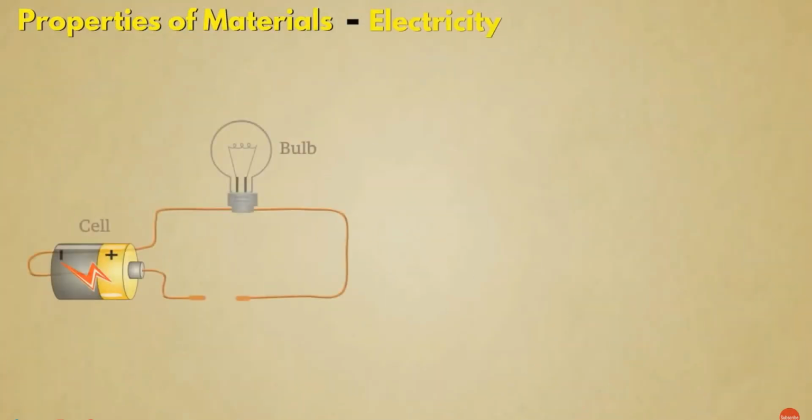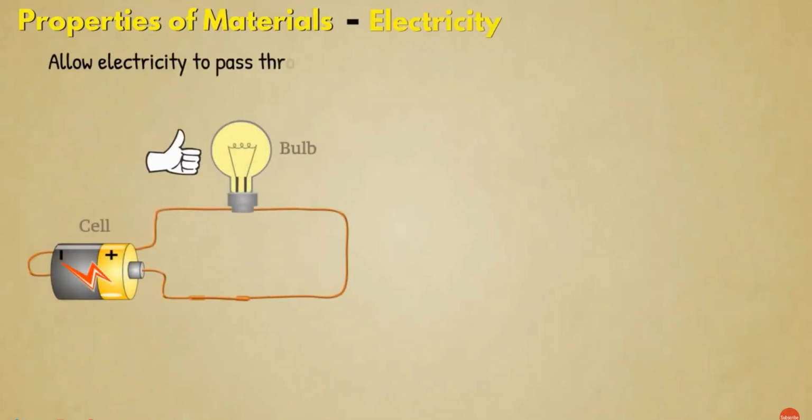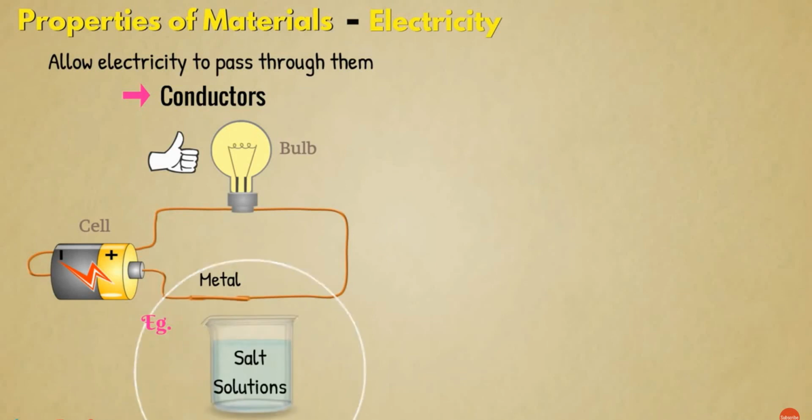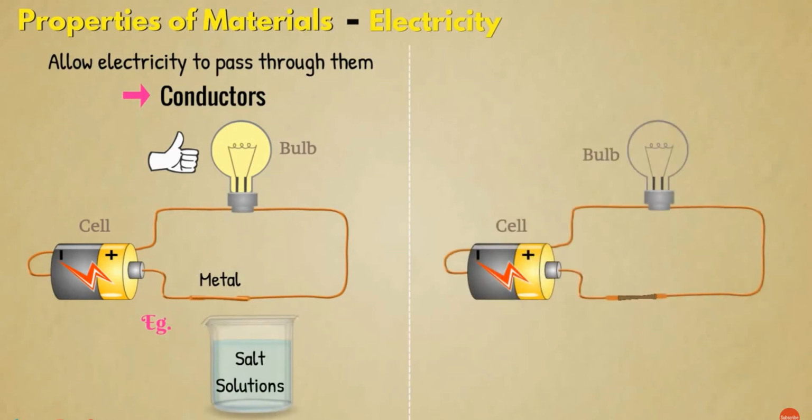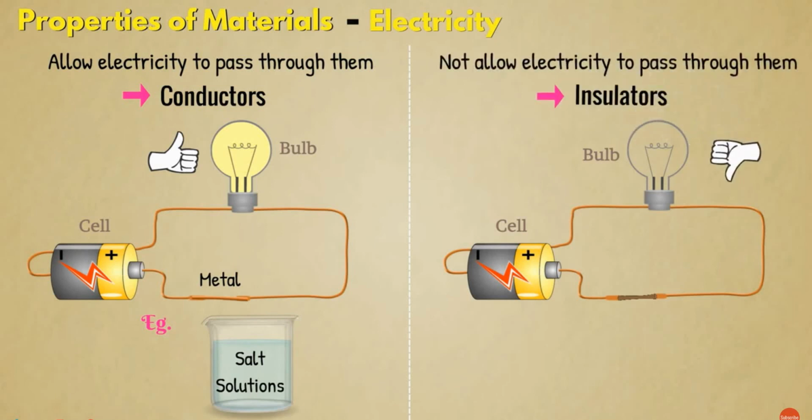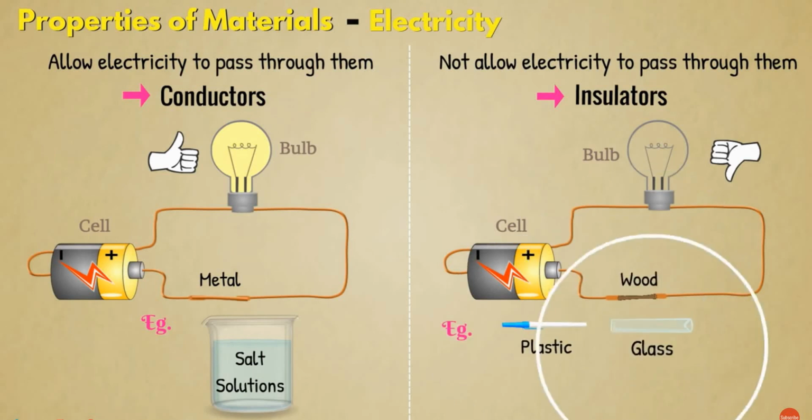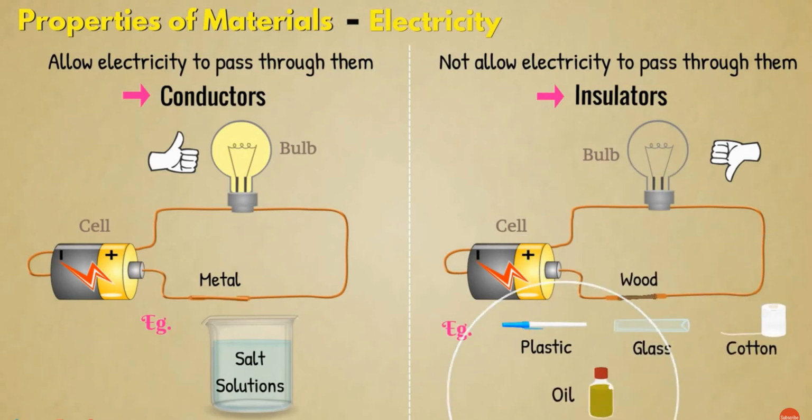Conduction of electricity. Some materials allow electricity to pass through them. These are called conductors. For example, all metals, salt solution, etc. Other materials which do not allow electricity to pass through them are insulators. For example, wood, plastic, glass, cotton, oil, distilled water, etc.